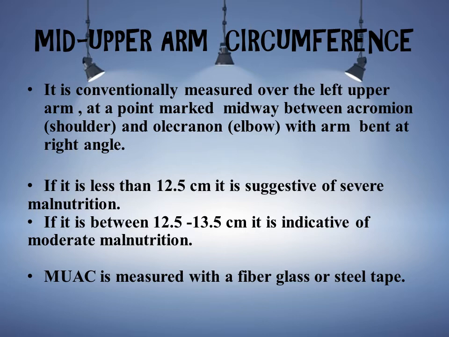If it is less than 12.5 cm, it is suggestive of severe malnutrition. If it is between 12.5 to 13.5 cm, it is indicative of moderate malnutrition. Mid upper arm circumference is measured with a fiberglass or a steel tape.